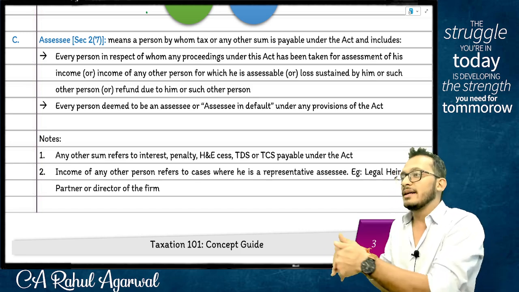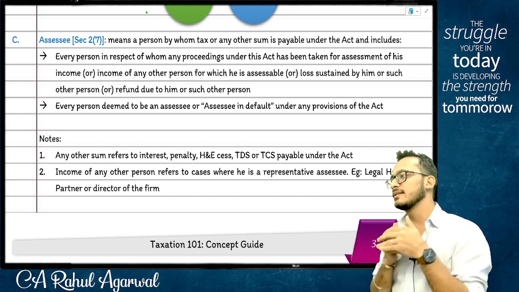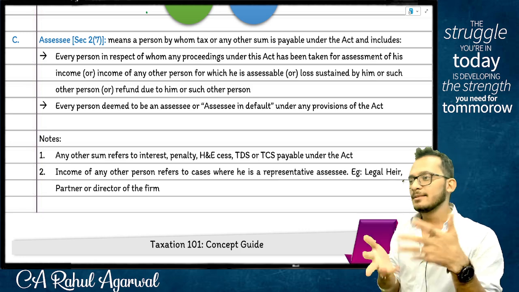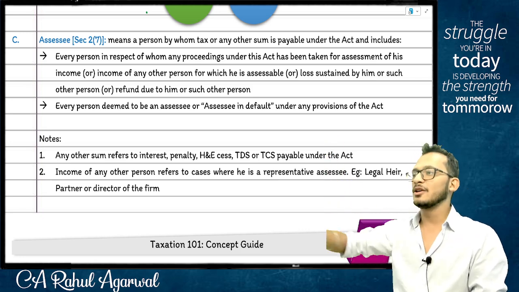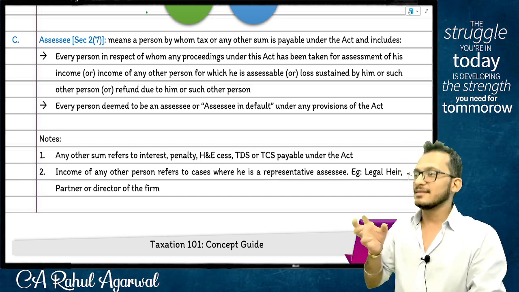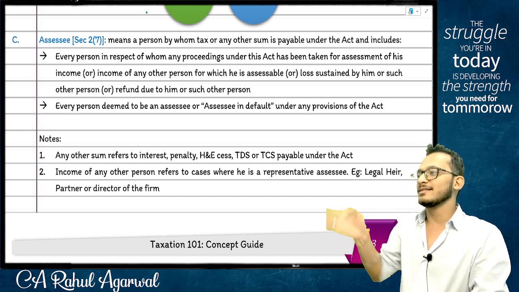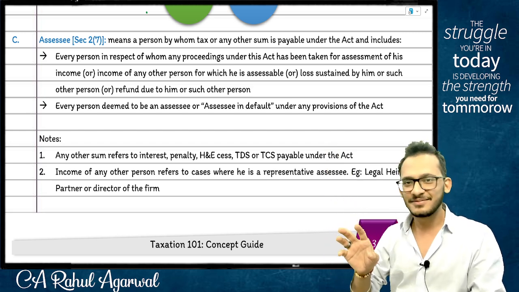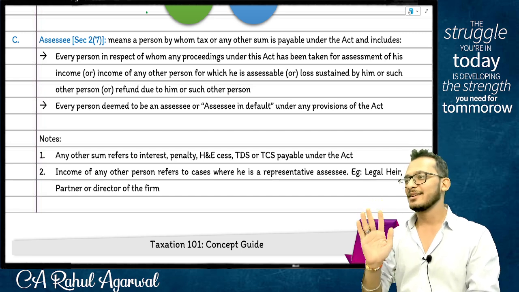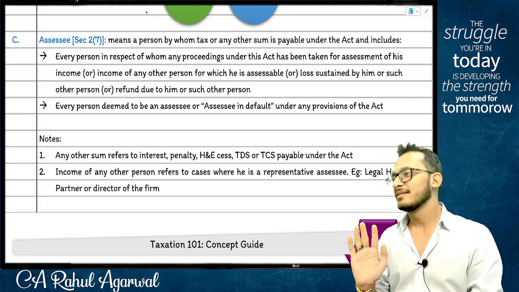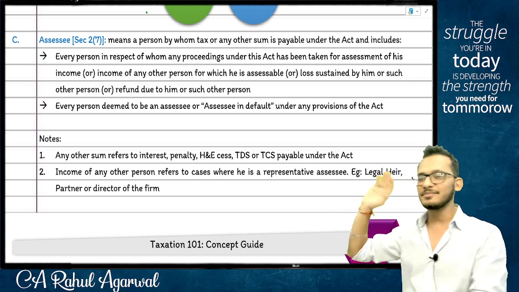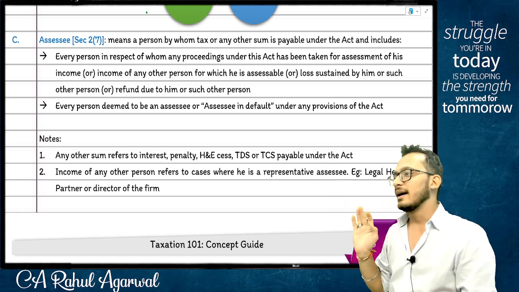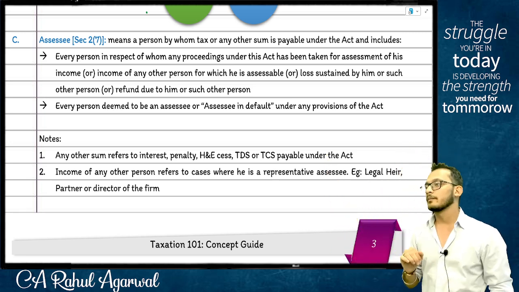What we do together in the proceedings is called assessment proceedings. In simple words, the assessing officer will launch an assessment on the assessee, whereby the assessee will pay the tax on the income earned by the assessee to the assessing officer based on the assessment. Correct? No? You got the wordplay? If you understood that, that much is enough. नहीं समझ में आया तो छोड़ दो. This is what the definition of an assessee looks like. Any doubts on this? Good enough to go?